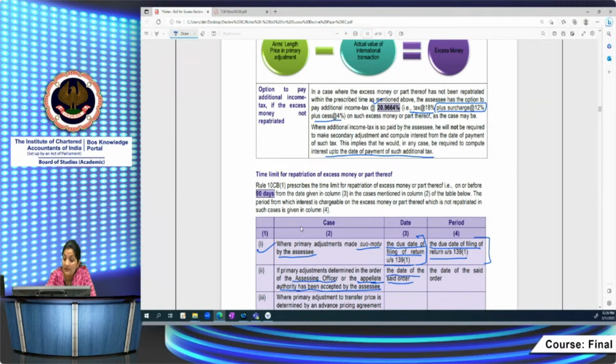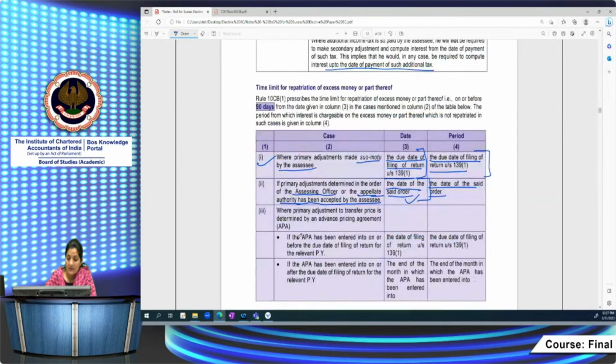Similarly, the interest also you have to pay from the date of the said order. So the 90 days period you have to count from the date of the order of the assessing officer or the appellate authority, and accordingly you compute the interest. If it is not repatriated within 90 days from the date of the order, then you have to compute the interest amount from the date of the order itself, right?